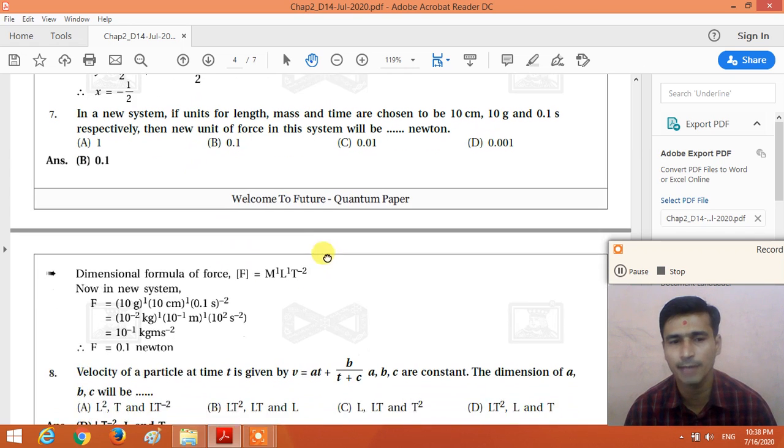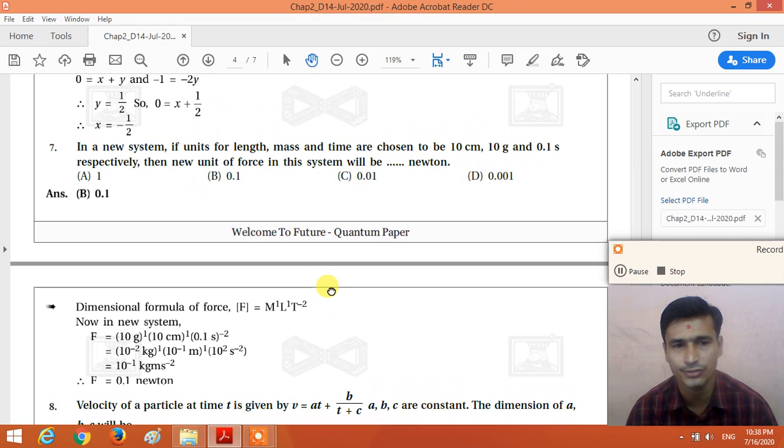So with the help of the dimensional analysis, right, we calculate the unit of the force in a new system, because the use of the dimensional analysis is to derive the relation between the units in a different system of the unit. So for that we first of all write the dimensional formula of the force. What is the dimensional formula of force? F is equal to M1 L1 T minus 2.